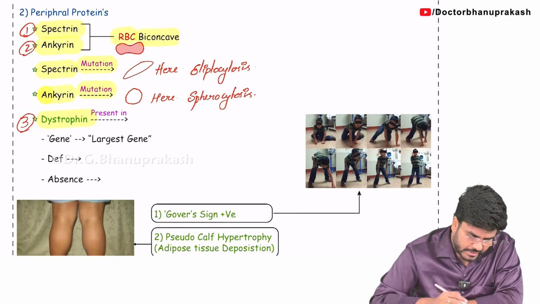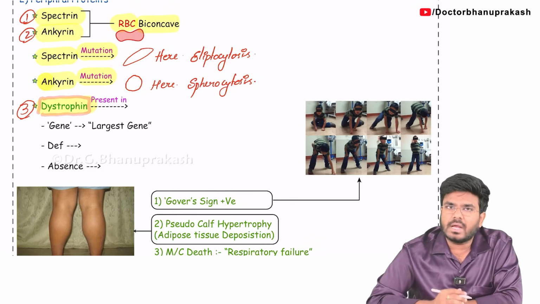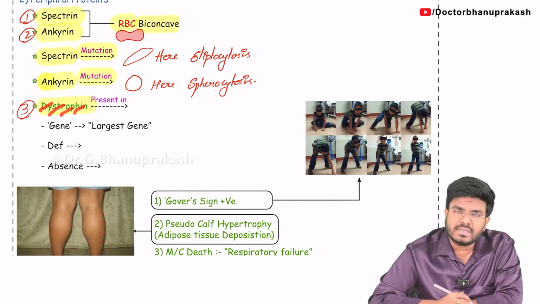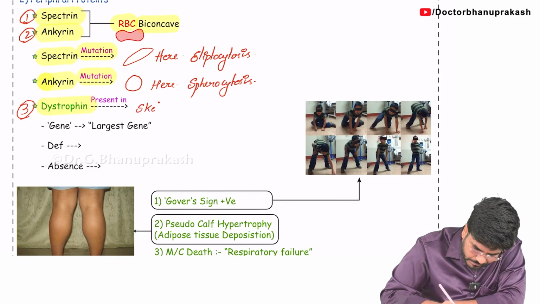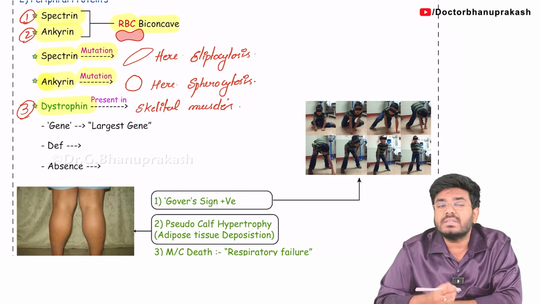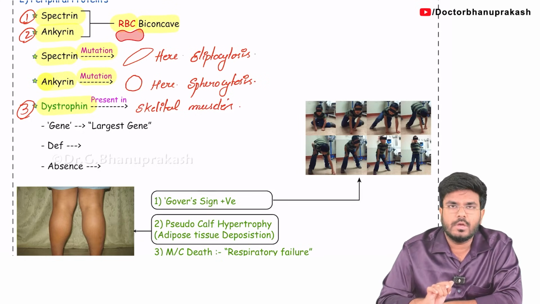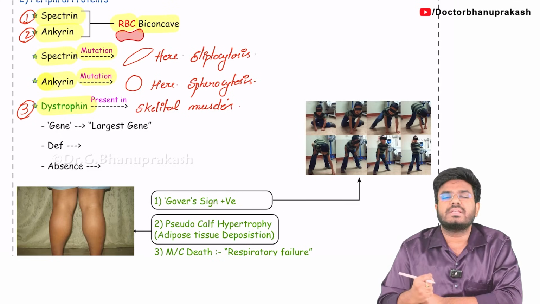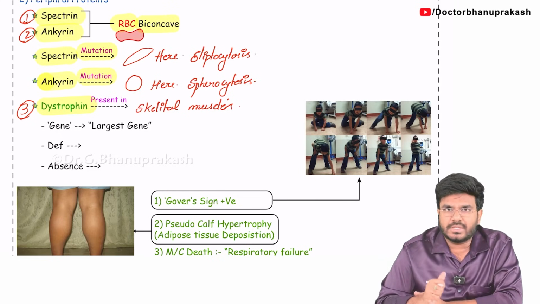Next step, dystrophin. Where exactly is dystrophin present? Spectrin and ankyrin are present in the RBC, sir, but what about dystrophin? Dystrophin is present in the skeletal muscles, and it is responsible for giving tensile strength to the cell membrane of the muscles. Because of dystrophin, the muscle cell membrane is tough, with normal shape and normal strength.